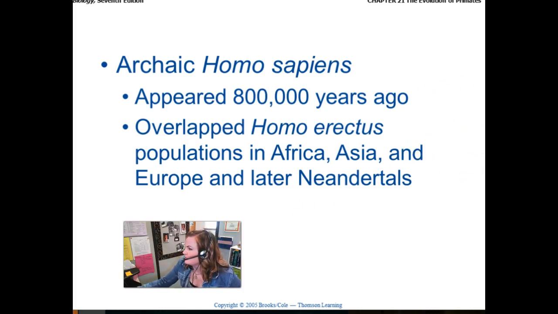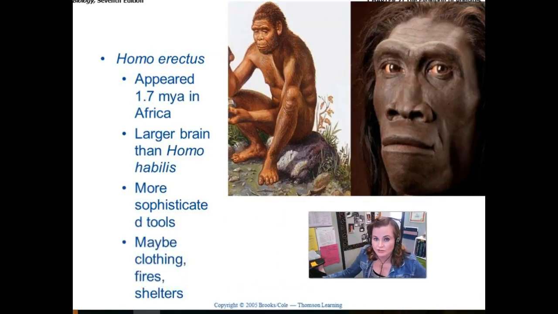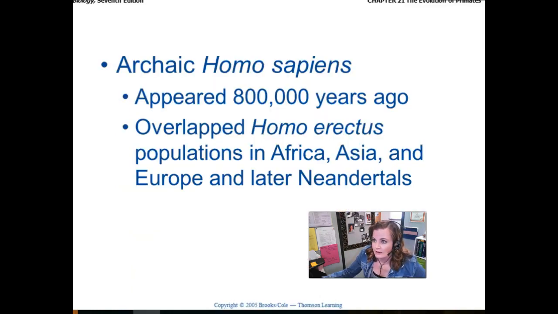Let's see. They're somewhere between modern day humans and the Homo erectus. So when we look back at these guys here, they could use better tools, they lived in groups, they had clothing, shelter, mastered fire. Well, these guys, the archaic Homo sapiens or Homo heidelbergensis, were a little bit more advanced than that, but not quite as advanced as modern day human beings would be. Not obviously modern day human beings like right now, but modern humans as in those that lived thousands of years ago. They were the same kind of form as us, right?